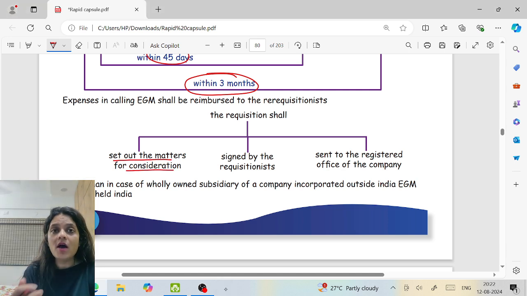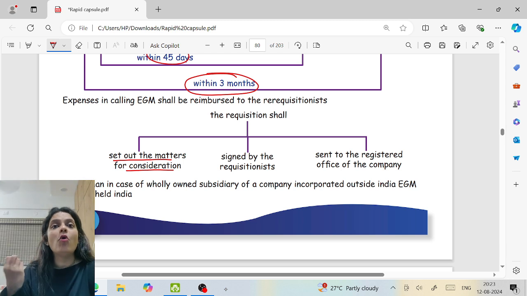Now, when the members make a requisition, the requisition must set out the matter. That means for what we are calling the meeting. Let's say we want to remove the MD. So they have to mention in the requisition that please call the meeting to remove the MD. But we don't have to really give the reason why we want to remove the MD, not required. It was held in the case of LIC versus Escorts. The requisition need not give the reason behind the requisition. It is enough if they say we want to call the meeting to remove the MD. And at the meeting, they can actually go and tell why we want to remove him.